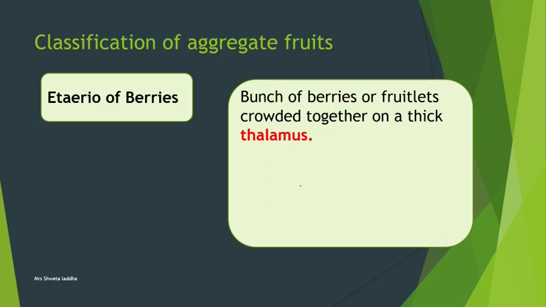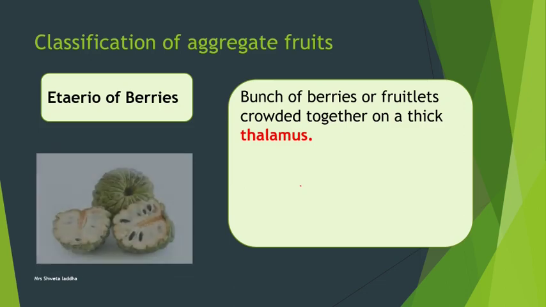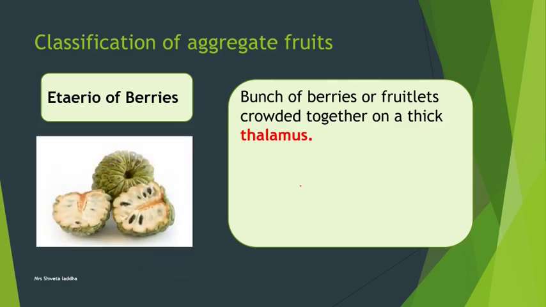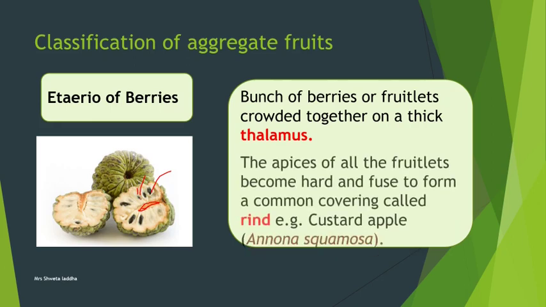Here, on either side of the thalamus, the fruitlets are crowded. For example, custard apple. In custard apple, this is the thalamus. This is a single fruitlet with a seed, second fruitlet, third fruitlet, and in this way many fruitlets come together to form an aggregate fruit developed from a single flower, polycarpellary apocarpous condition.